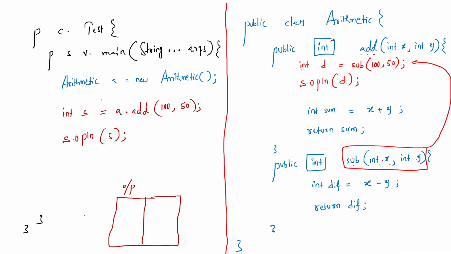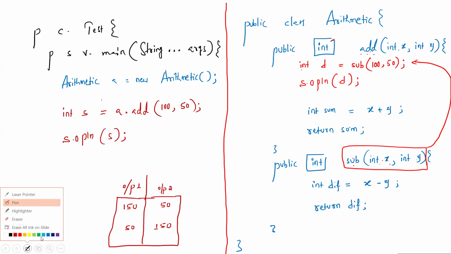That's the first question. So you can guess it. If it is addition first, then 150, subtraction second, then 50. Or if it is subtraction first, then 50, followed by addition 150, which is the correct output? Is it the first one or the second one? Yeah, you can have your guesses.